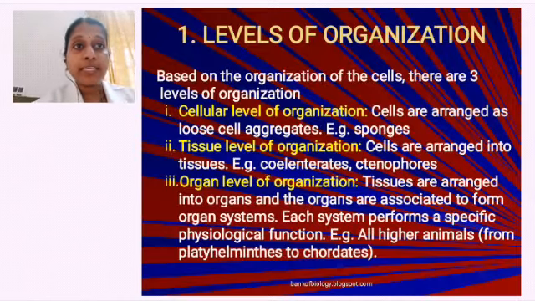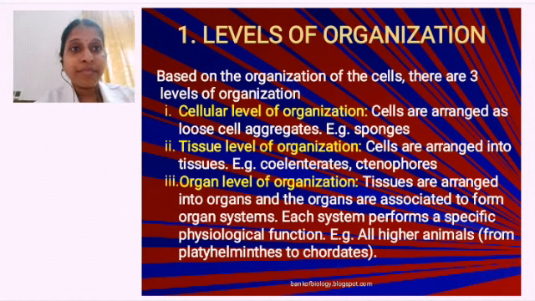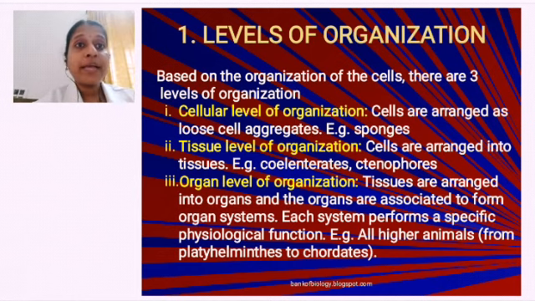So what is the first one? Levels of organization. What do you mean by levels of organization? I will classify animals by seeing whether they are made up of cells, or the cells are combining to form tissues, or they are made up of different organs. Then I have three levels of organization. One is the cellular level, means the cell itself is acting as an organism.